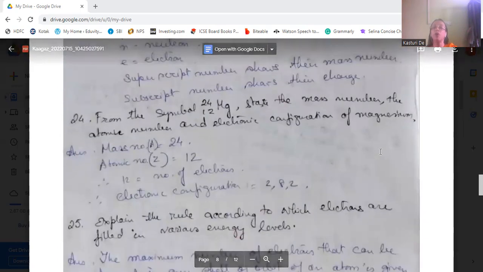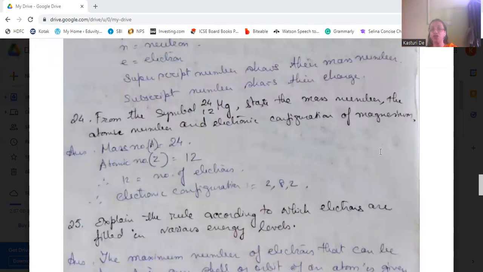From the symbol of magnesium, 24 12 Mg, state the mass number, the atomic number, and the electronic configuration of magnesium. Mass number A is 24, and atomic number Z is 12, so 12 is equal to the number of electrons. Then the electronic configuration will be 2, 8, 2. 2 plus 8 is 10, 10 plus 2 is 12. So 12 is the atomic number, or the number of electrons.